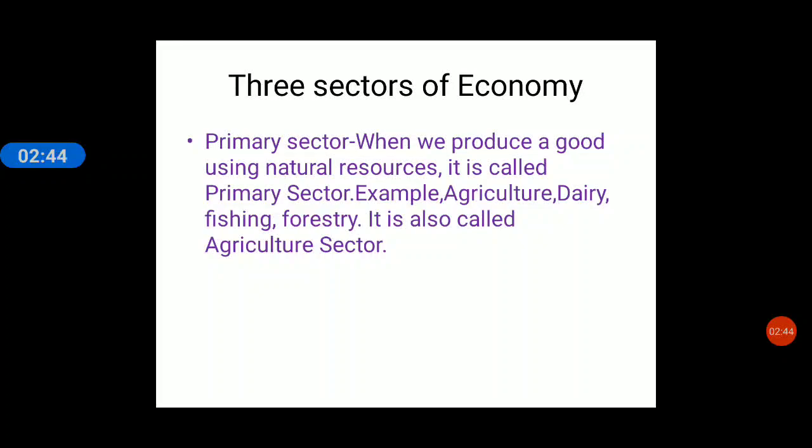Examples are agriculture, animal husbandry, that is dairy, fishing, forestry, etc. This is also called the agricultural sector. In the primary sector, the most dominating of all is agriculture. In simple words, the maximum number of people in the primary sector are occupied in agriculture and allied activities. Therefore, the primary sector is also called the agricultural sector. So out of the 3 sectors, the first is the primary sector. I hope this is clear.